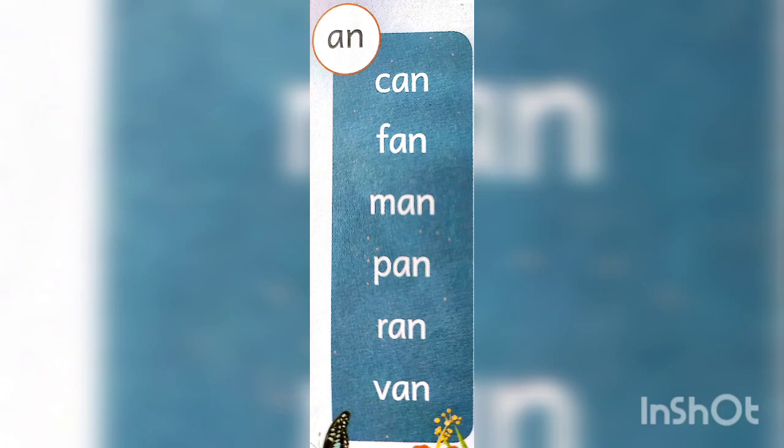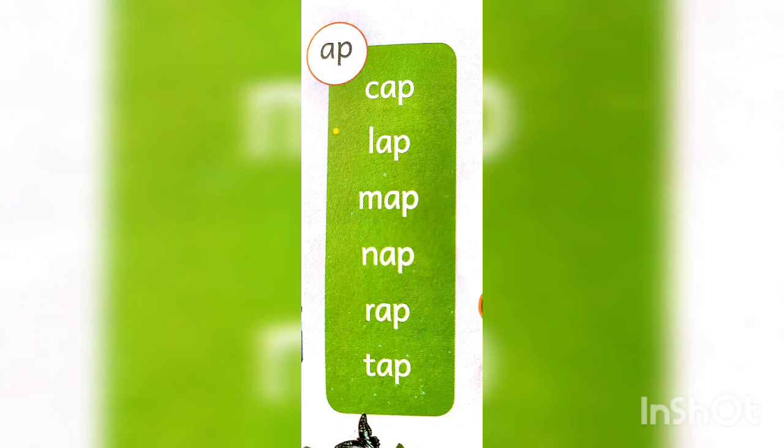Ran. And the last word, this is van. VAN. Van. V makes the sound v. Van. Okay, clear?